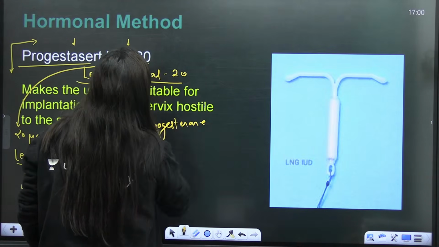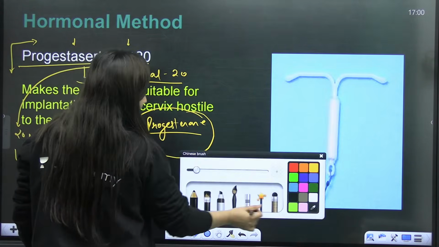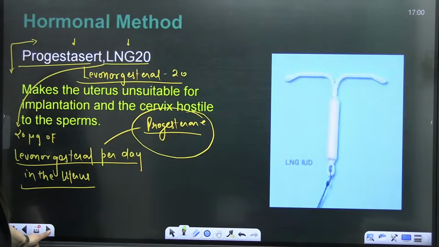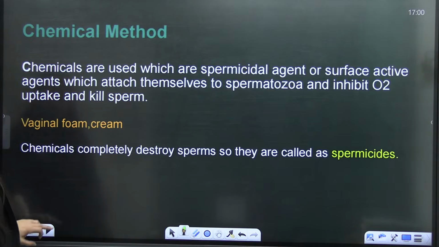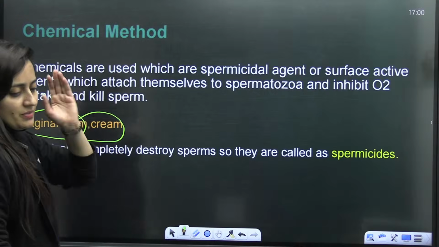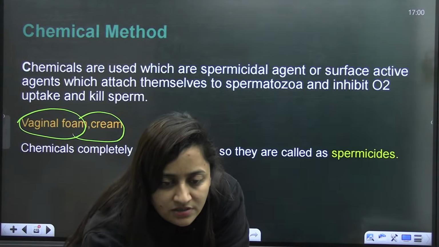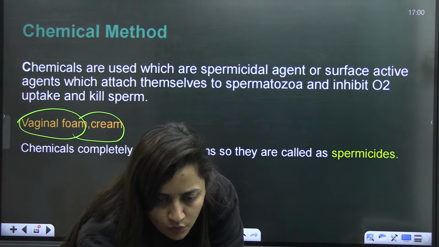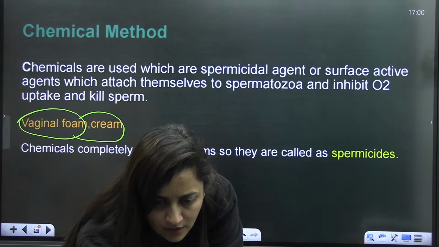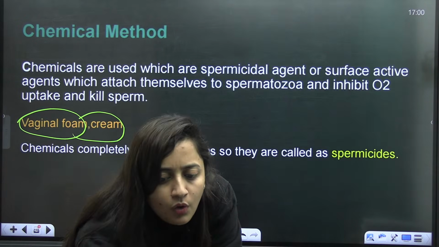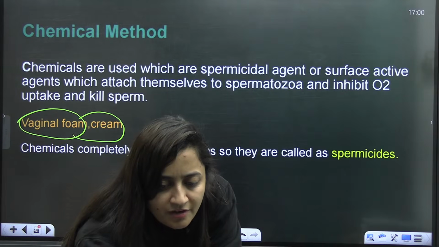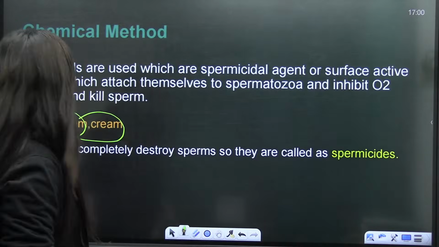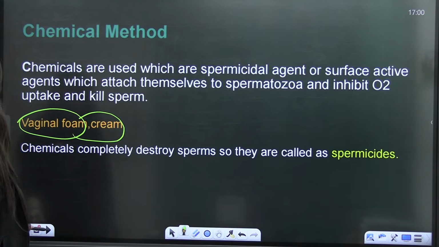Let me teach you the hormonal methods, then you will understand how this progesterone helps here. So this part is done. The chemical method was already discussed: vaginal foam and cream. Females can use them over the diaphragms, vault caps, or cervical caps, and it will help kill the sperms more effectively. That's how it works. So the chemical method is done.